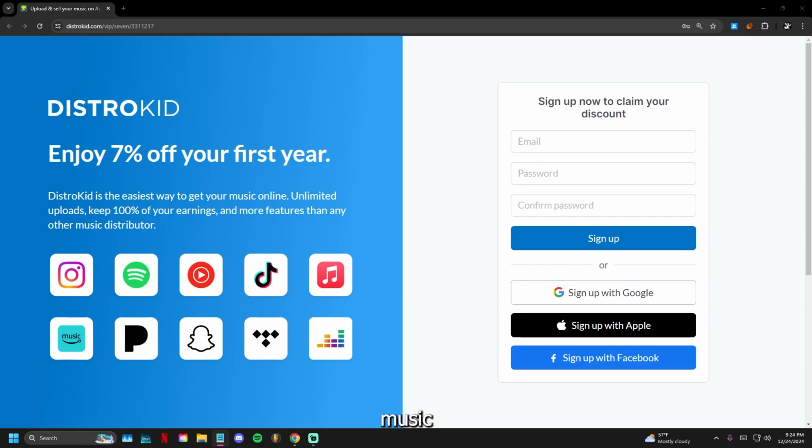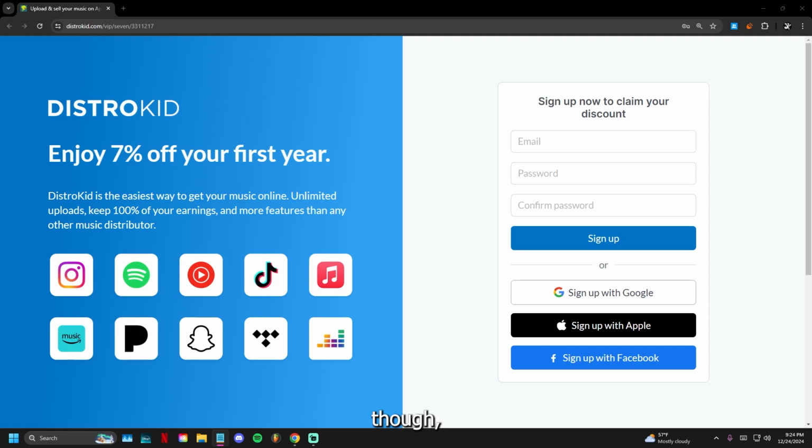So how do you get your music to streaming services like Spotify, Apple Music, or even social media like TikTok and Instagram? So first off, you can't look up Spotify and ask, hey, I have a song I'd like for y'all to post it on your platform. It doesn't really work like that. What you have to do is look for a distribution company like CD Baby, TuneCore, and DistroKid, just to name a few. They will take your music and get it to all the major streaming platforms like Spotify.